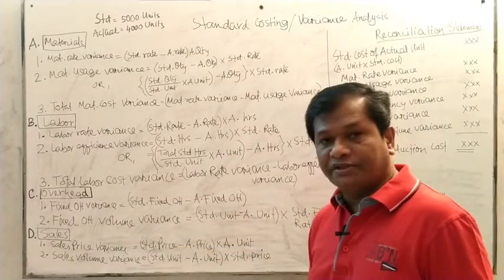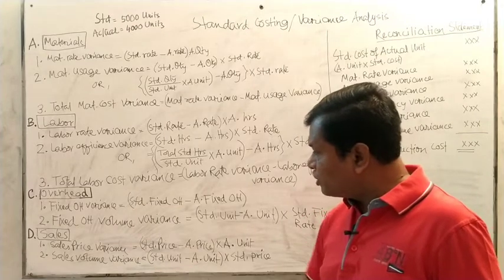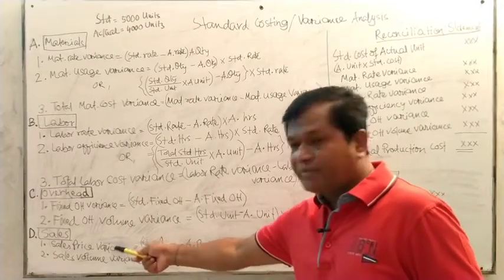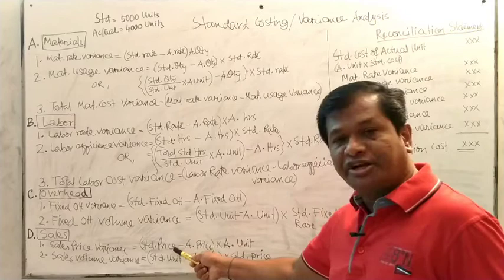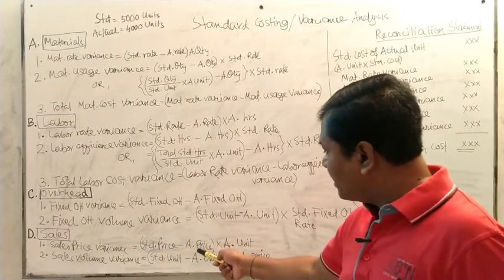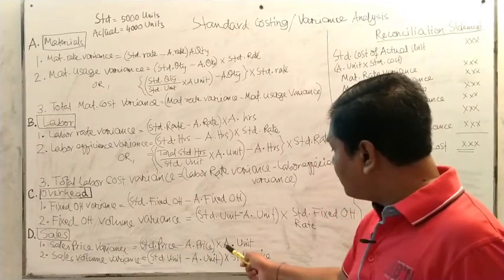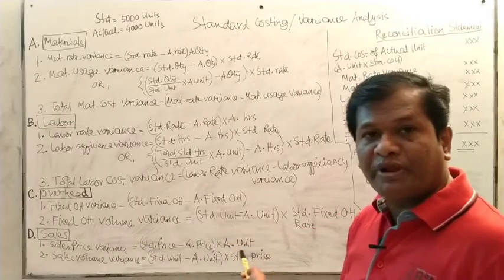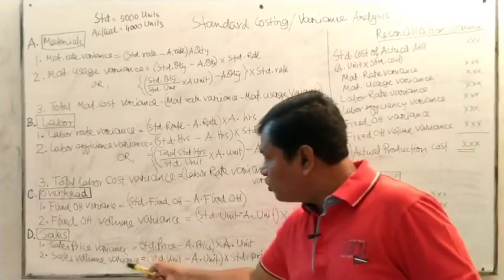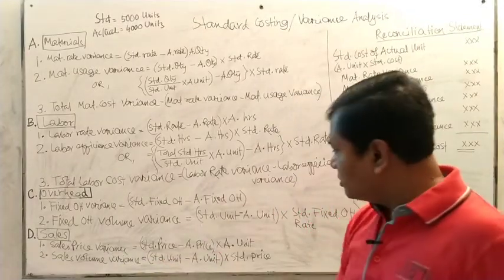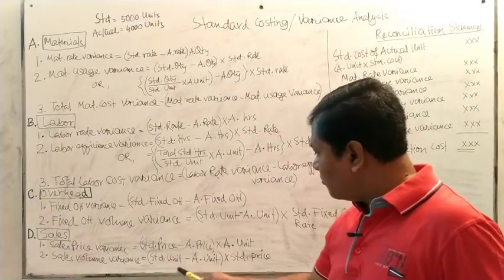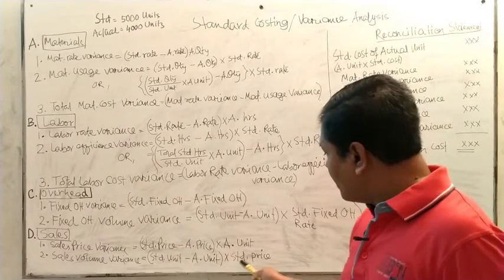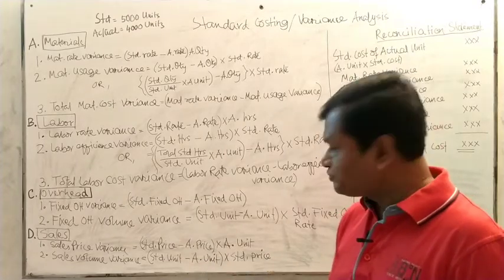Now sales variance. Basically there are two formulas. The sales price variance is the standard price minus actual price, multiplied by the actual quantity sold. And the sales volume variance, the difference in units, is the standard units minus actual units multiplied by the standard price.